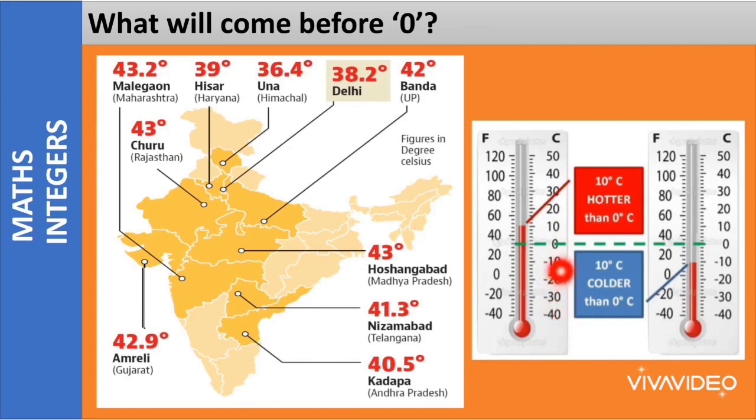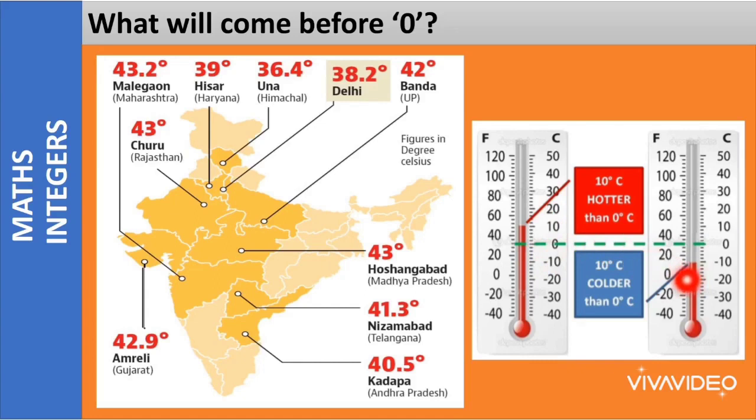So when I say the temperature is 10 degrees Celsius, what do I mean? The temperature is 10 degrees Celsius hotter than 0 degrees Celsius.